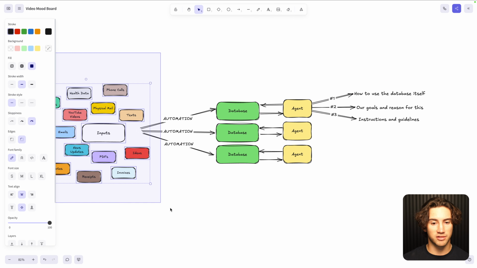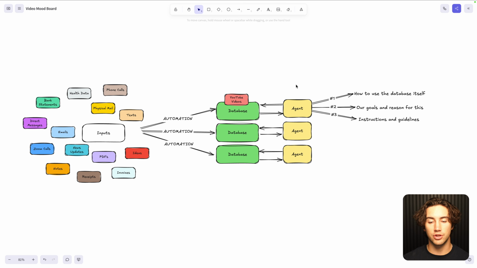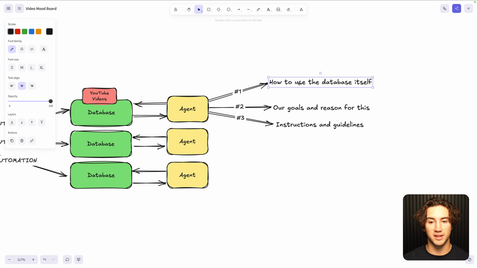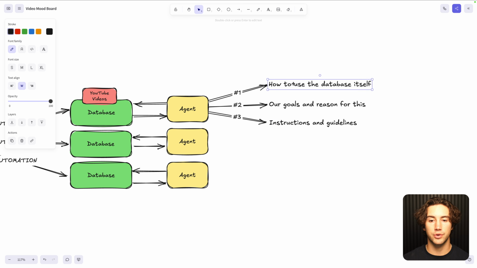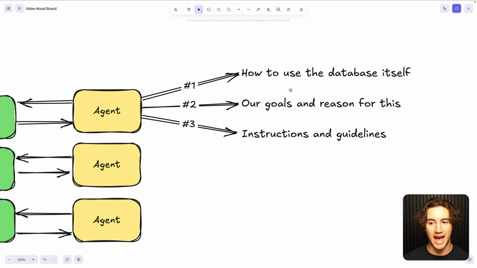We've gotten down this first half of the process where we've taken an input, which is a YouTube video, we've scraped the transcript, and then we've uploaded it to a database. So now all we need to do is attach an agent to it, help it understand how to use the database, give it some of our goals, and give it instructions and guidelines for how to output its prompts to us. And it's going to act on behalf of our goals.